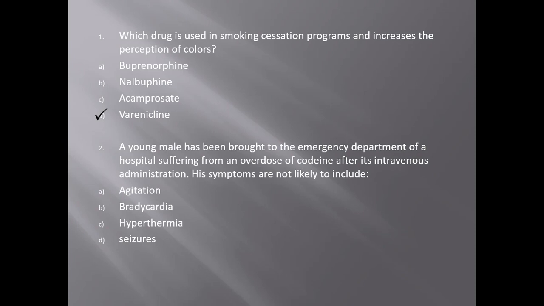Next. A young male has been brought to the emergency department of a hospital suffering from an overdose of codeine after its intravenous administration. The symptoms are not likely to include A. Agitation, B. Bradycardia, C. Hyperthermia, and D. Seizures.